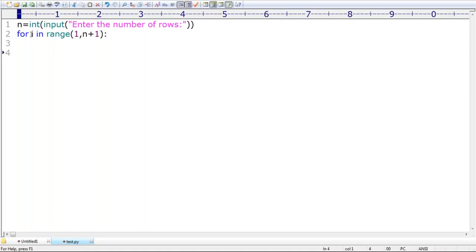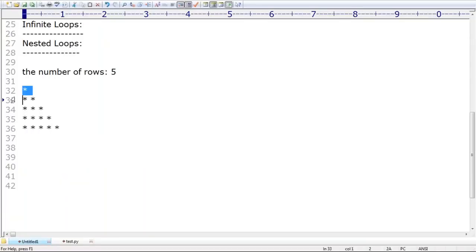This i is always going to represent the row number. First time, first row; second time, second; third, third. Row count is maintained by using i. In the first row, how many stars do you require? 1. Second row, 2. Third row, 3. Fourth row, 4 stars, then 5 stars. Like so, in every row, the row number of times a star is required. Correct or not?